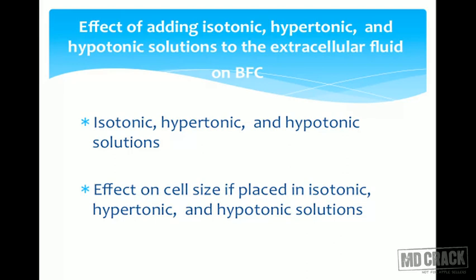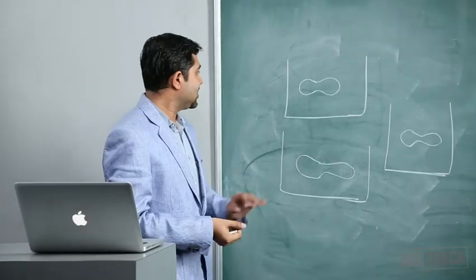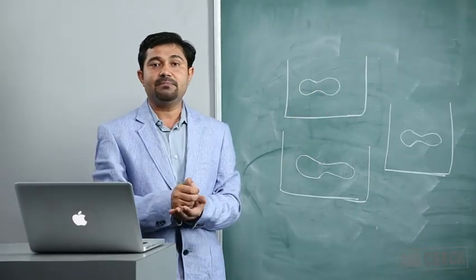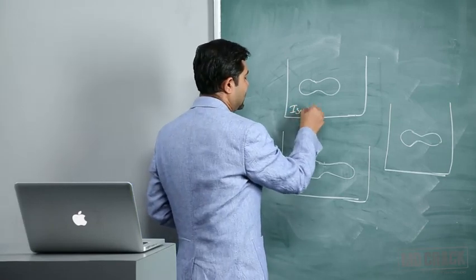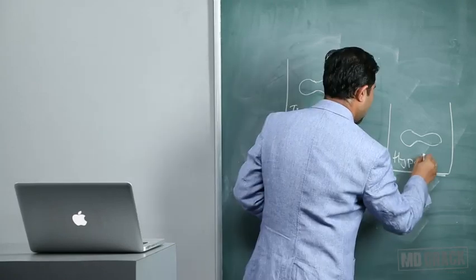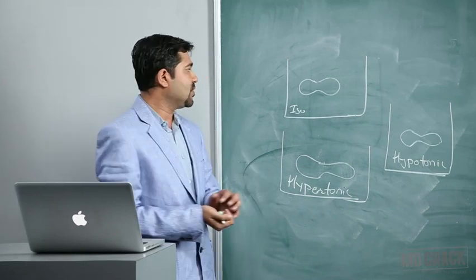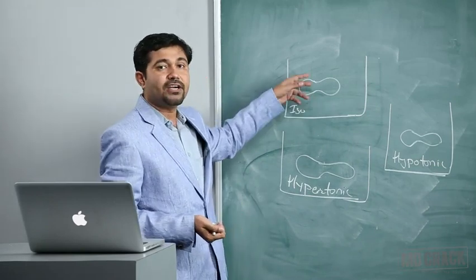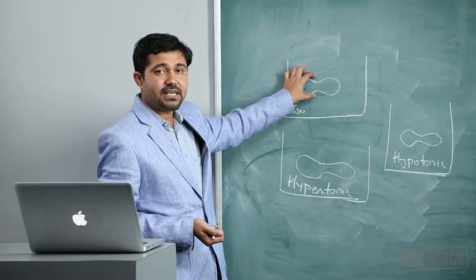Now, if you want to revise what will happen to the RBC if it is kept in an isotonic, hypertonic or hypotonic solution, let's see. These are the three situations in which we keep our RBC: this is the isotonic solution, this is the hypertonic solution, and this is the hypotonic solution. In isotonic solution, there will be no movement of water as such, because there will be no endosmosis or exosmosis. Therefore, the size of the RBC will remain the same.